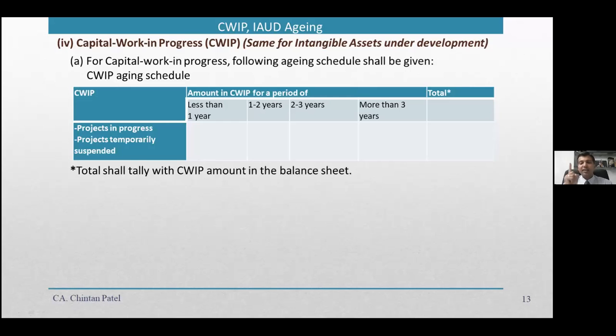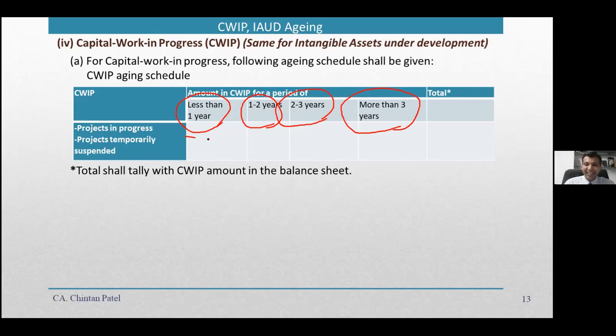So this is to be separately shown now as a part of aging. It says that for capital work in progress, the following aging schedule shall be given: less than 1 year, 1 to 2 years. As in trade receivable and trade payable, in receivable the 6 months was extra, but other than that, in payable it is less than 1 year, 1 to 2 years, 2 to 3 years, and more than 3 years.